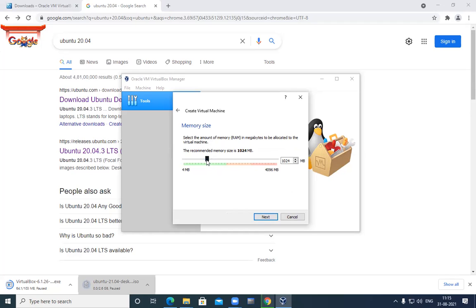If you want to change this RAM, you can, and by default it is 1 GB. This means this virtual machine will occupy up to 1 GB. If you want to change it, you can go up to 2 GB for your virtual machine.